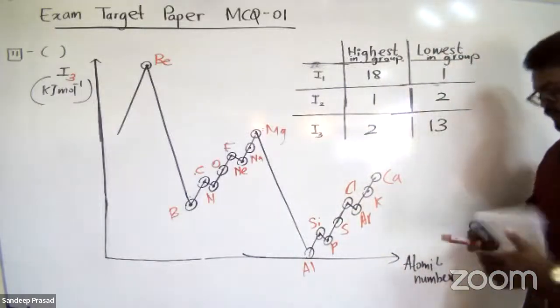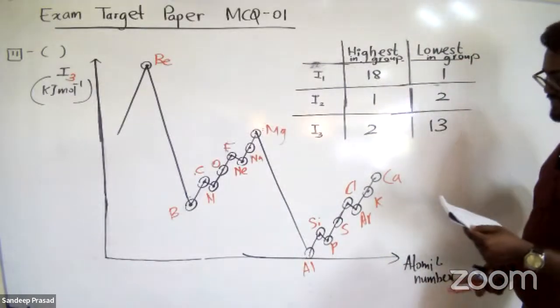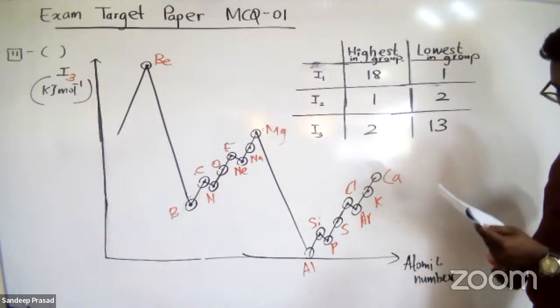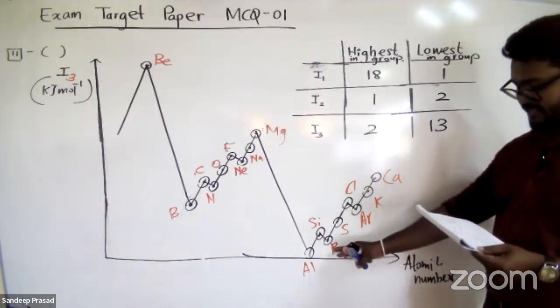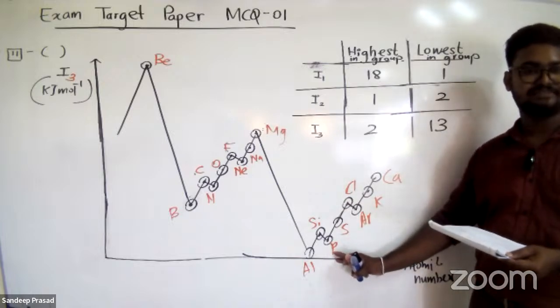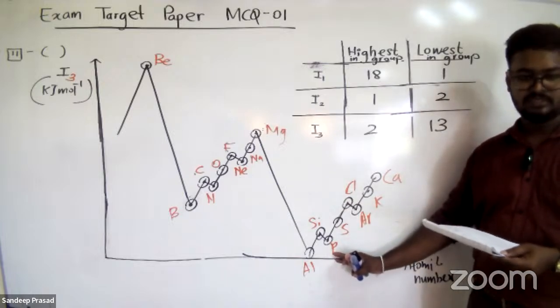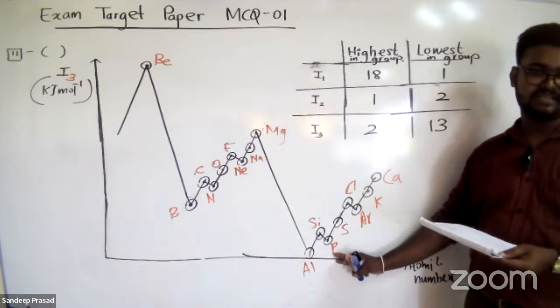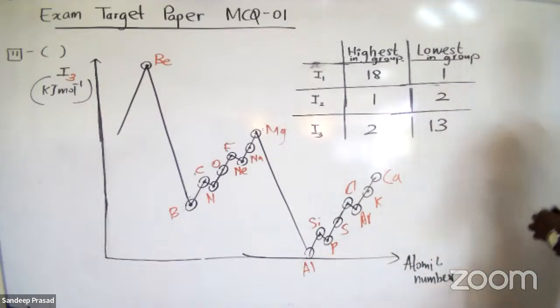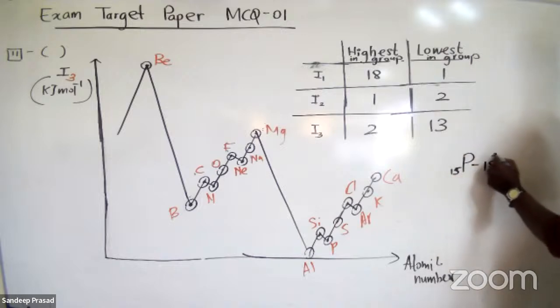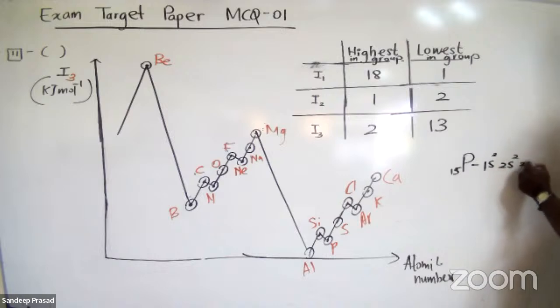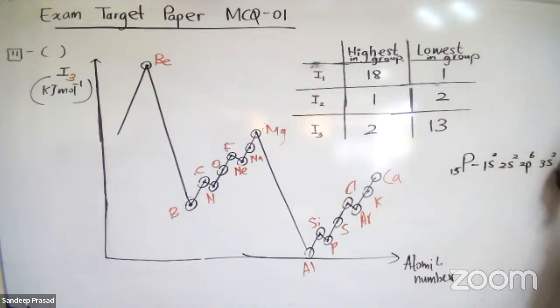Now they are asking, what are the elements they have given? Magnesium, neon, nitrogen, phosphorus, and chlorine. You can see that phosphorus has the least third ionization energy according to the graph, right? Let's consider the electron configuration of phosphorus. Phosphorus 15: 1s2 2s2 2p6 3s2 3p3.